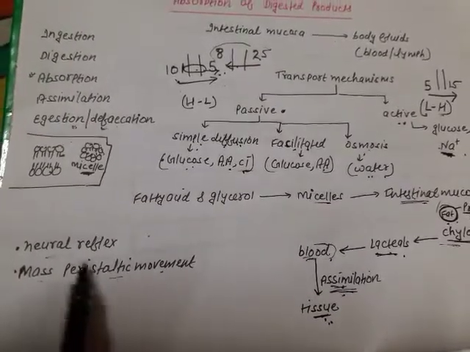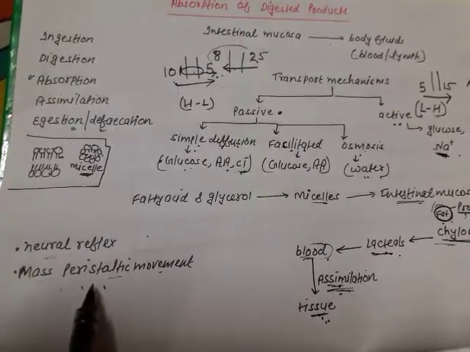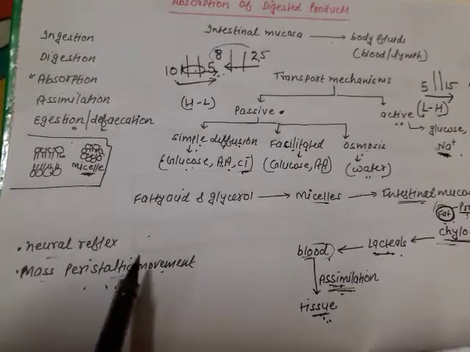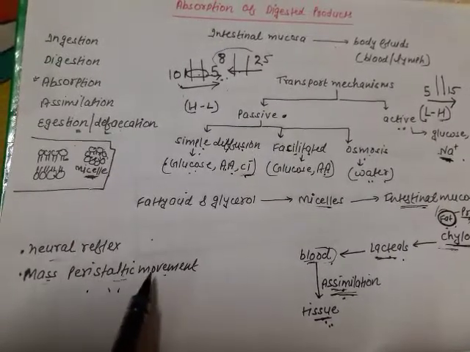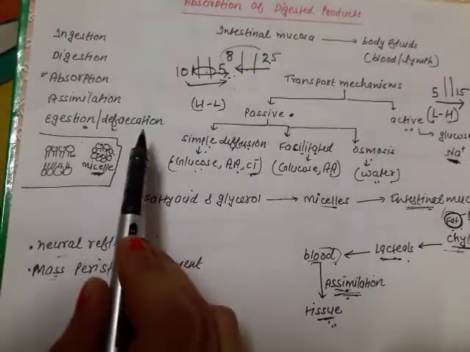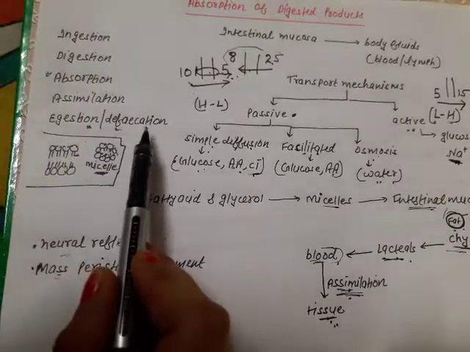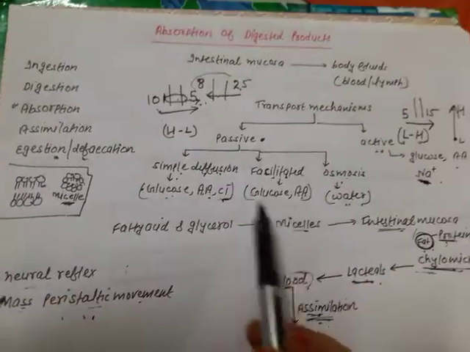There are various muscles in the body. At that time, those muscles start contracting. Oh, fine. So due to mass peristaltic movements, defecation will happen. That is egestion. Or you can say the egestion of feces is called defecation. So this was the complete process.